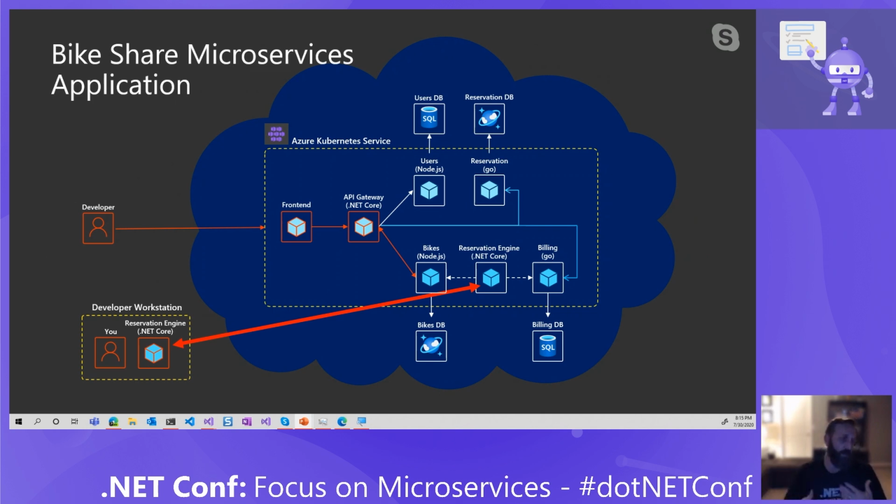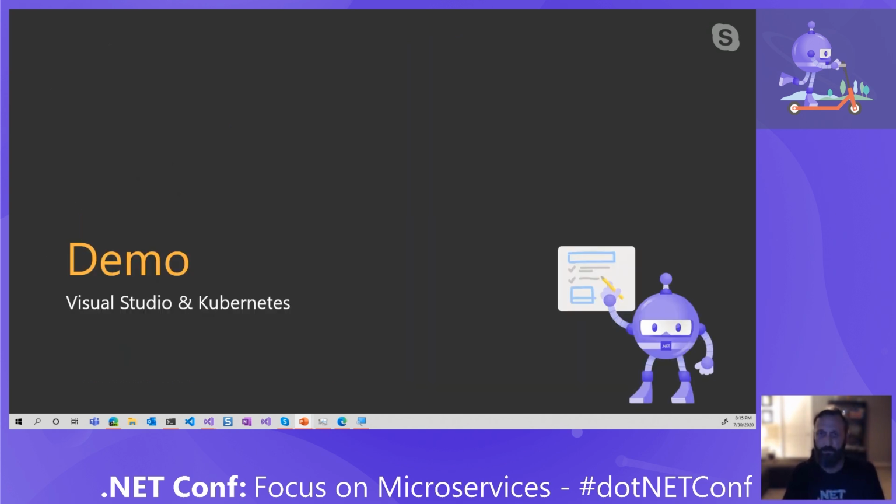I can debug the code, walk through it, and then continue on, and then the request will be routed back out. That allows that microservice code to run just on my machine and gives me the ability to write just the code that I'm interested in working on, and not have to worry about how all the other application runs, letting those other teams focus on their work. So let's see what that looks like.